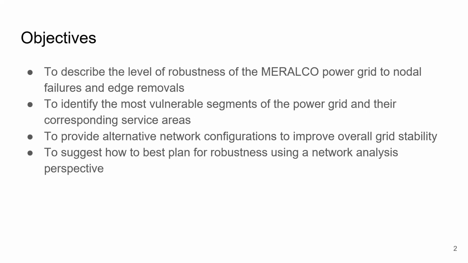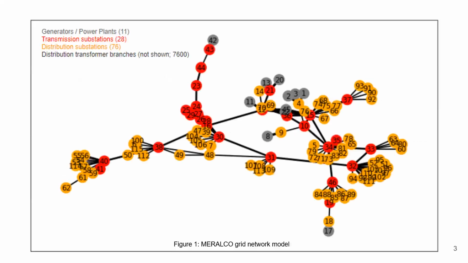The objectives of the study were thus to describe the robustness of the network and identify the most vulnerable segments of the power grid. Using this information, we then proposed strategies to improve overall grid stability for future network expansion.